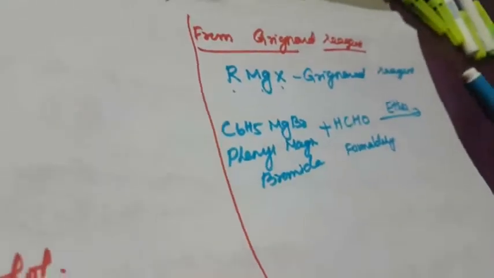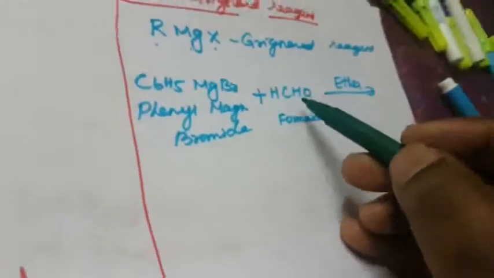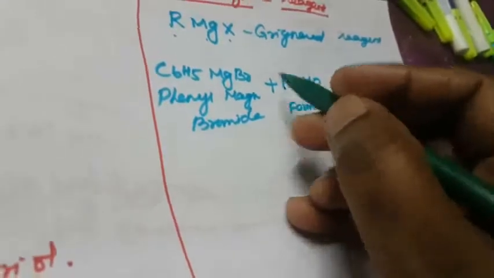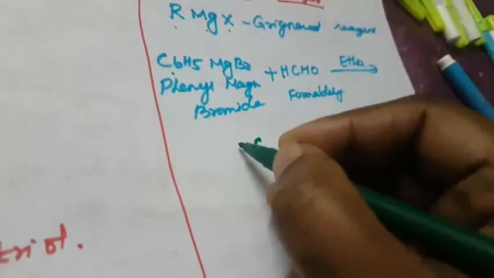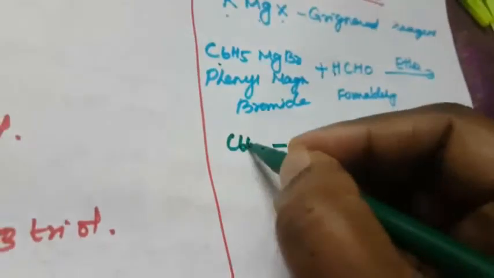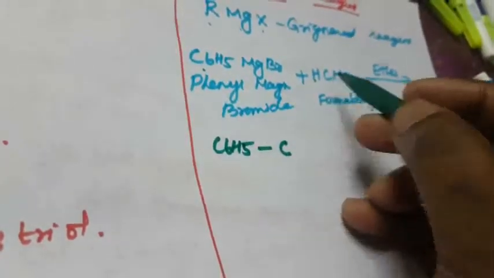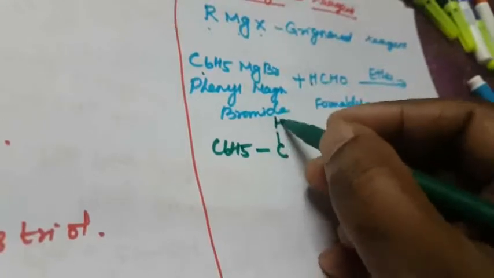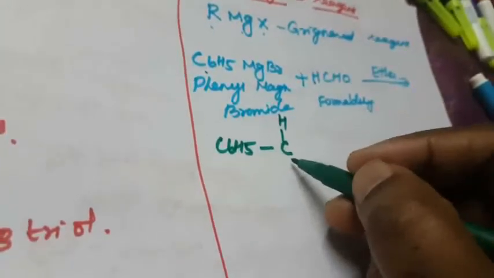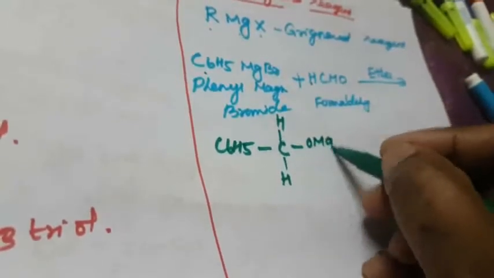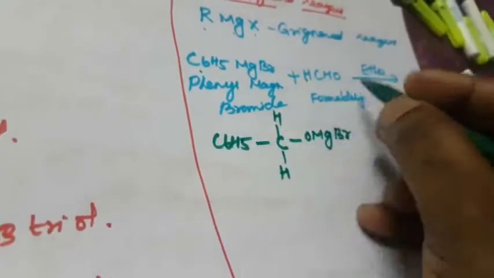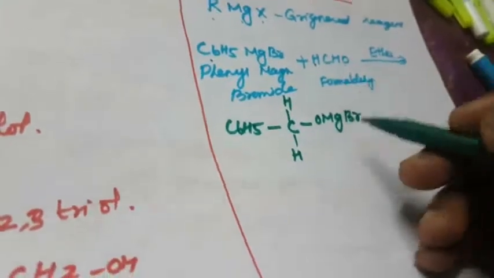So what will be the form? Only this carbon. Instead of this hydrogen, C6H5. So here C6H5, then again here 2H, here 1H, here another H, then O MgBr. Okay, you are adding all the compound in this formaldehyde.